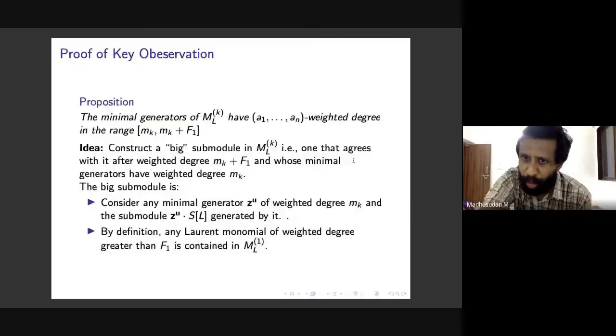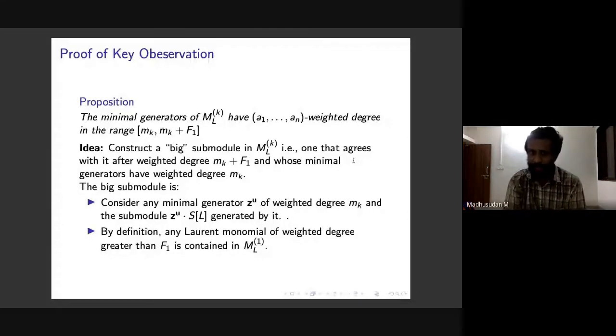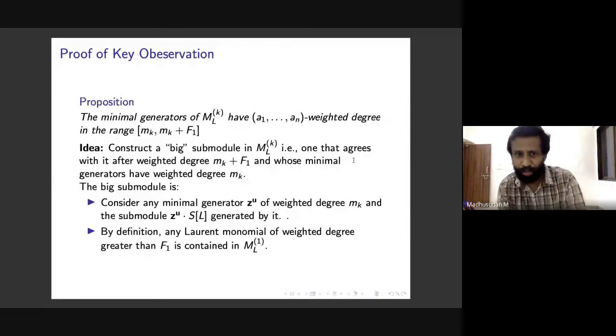A big submodule is one that agrees with MLK after weighted degree m_k + F1, the biggest element in this interval that we have, and whose minimal generators have weighted degree m_k. And this big submodule is not very mysterious.